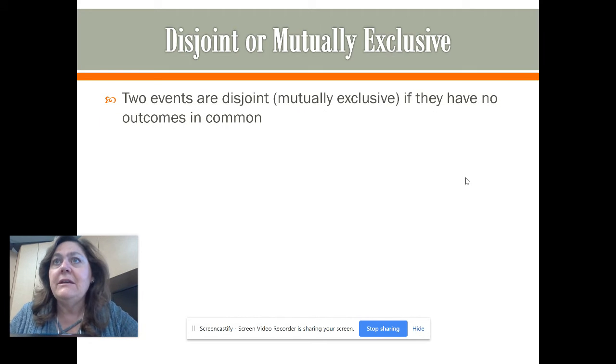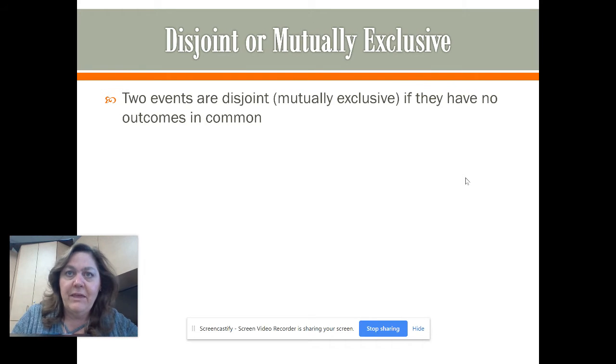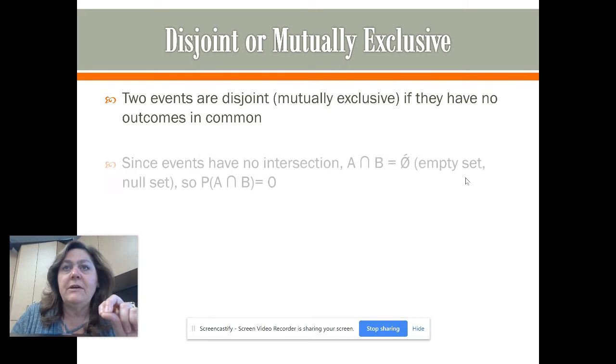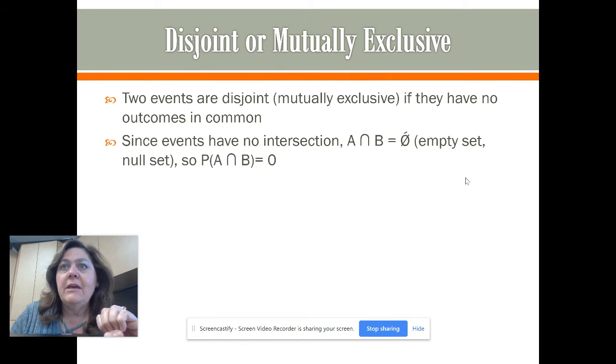One last concept. Two events are disjoint, or they call it mutually exclusive. These mean exactly the same thing. You will see AP Stats give you both terms though. Disjoint, mutually exclusive, if they have no outcomes whatsoever in common. Since they have no intersection, they rewrite it like this: A intersect B is the null set, the empty set. Okay? Nothing is in it. So the probability of A intersect B is going to be 0 if they're disjoint because they have nothing in common.